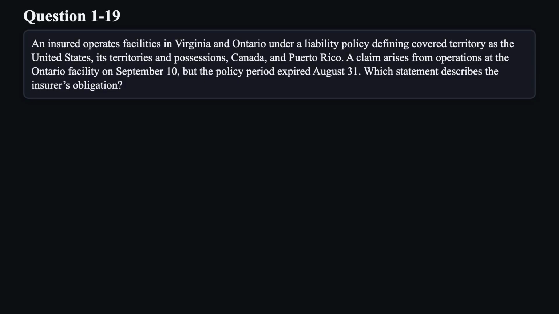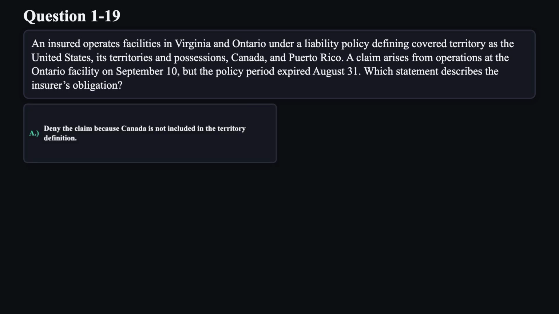Question 19. An insured operates facilities in Virginia and Ontario under a liability policy defining covered territory as the United States, its territories and possessions, Canada, and Puerto Rico. A claim arises from operations at the Ontario facility on September 10th, but the policy period expired August 31st. Which statement describes the insurer's obligation?